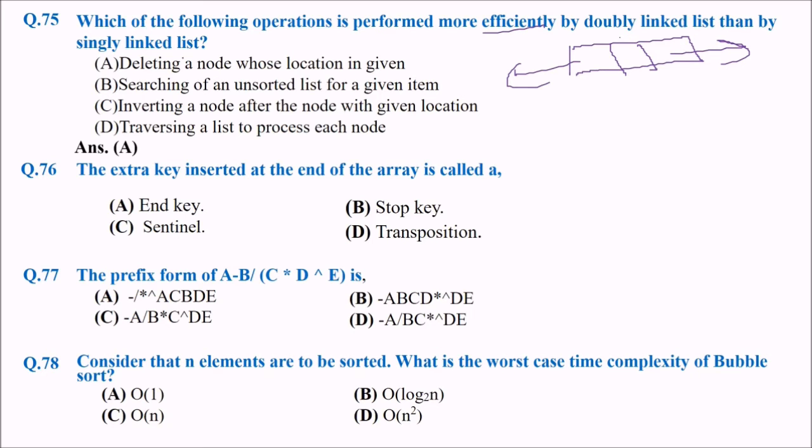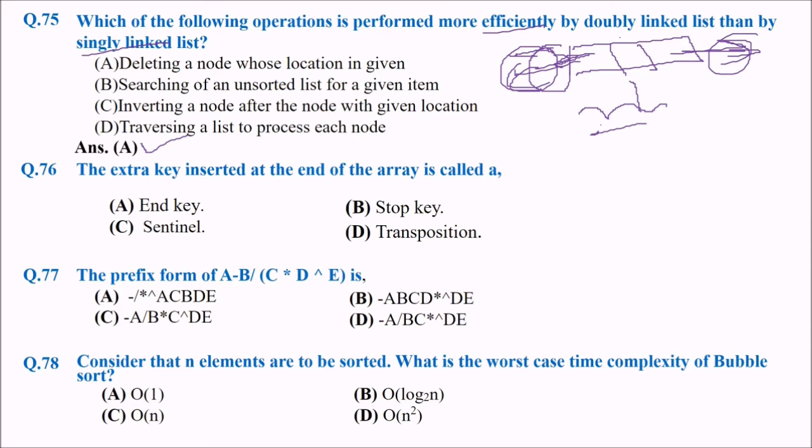If the location is given for a node, we can easily delete it. For singly linked list, if we delete, the link will be gone. But here it is not the problem. The back link is always there. That is the beauty of doubly linked list.